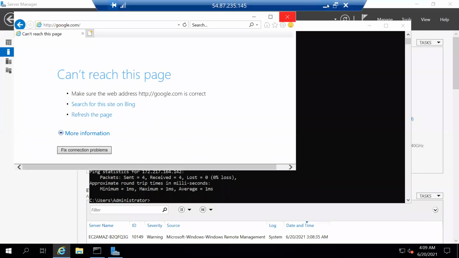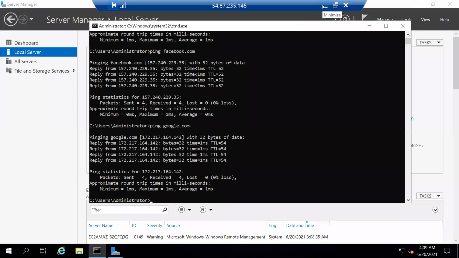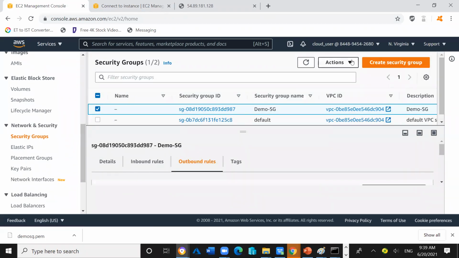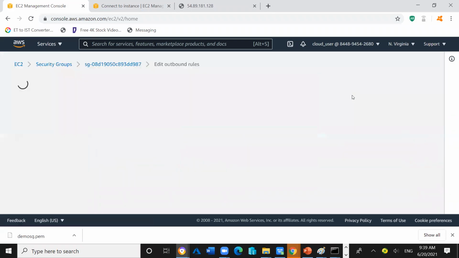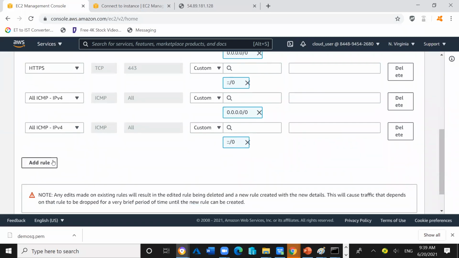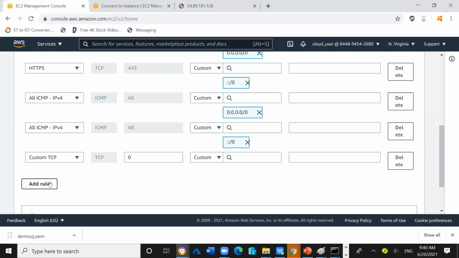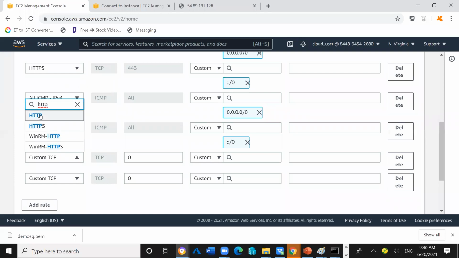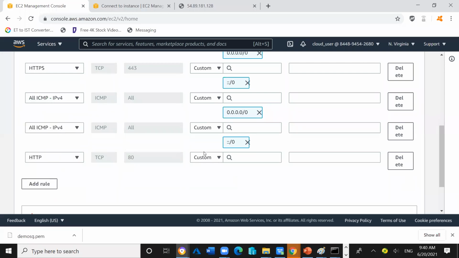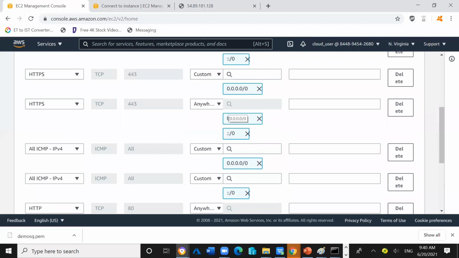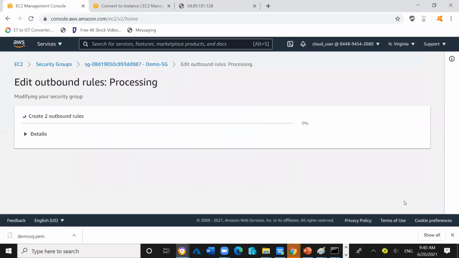Let me close this web browser, okay? And let's try to do it with HTTP also. So HTTPS is allowed. Now let's try to allow HTTP also. Now click on Save rules.